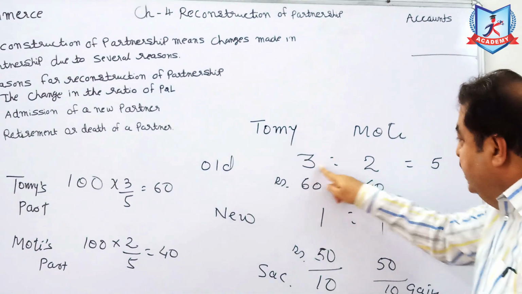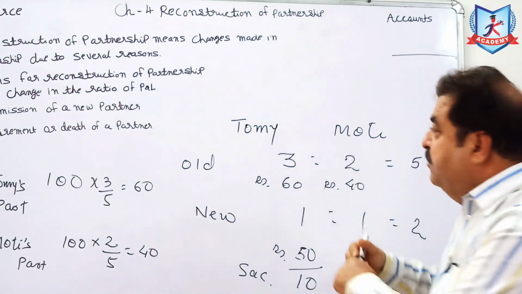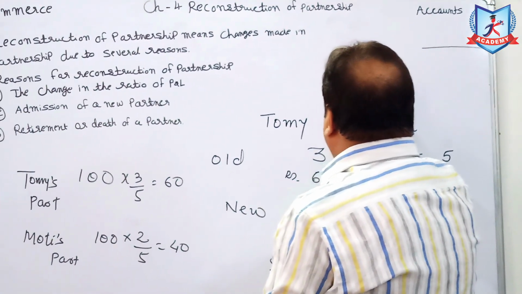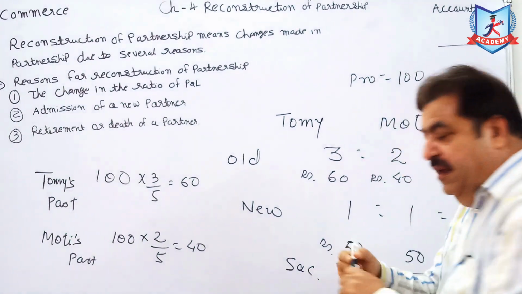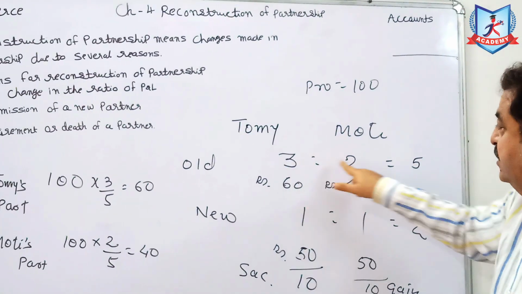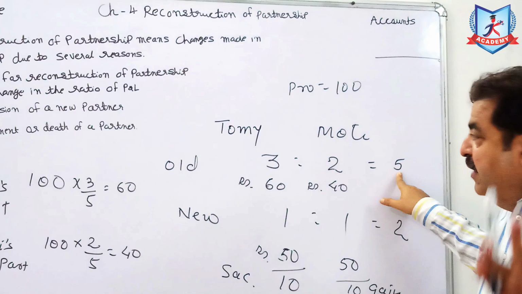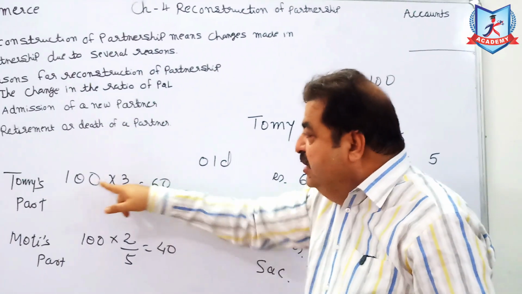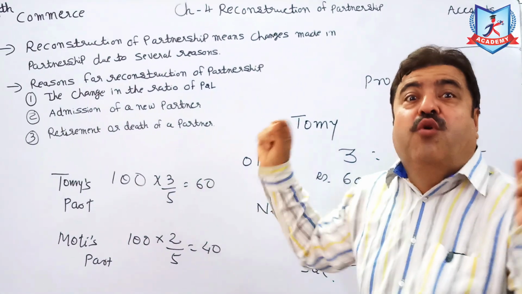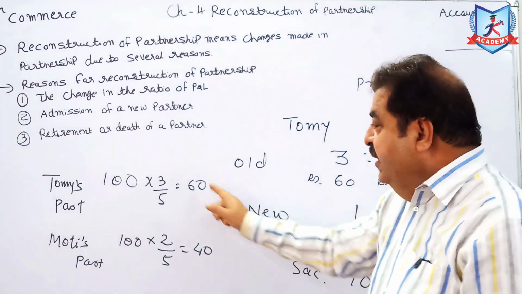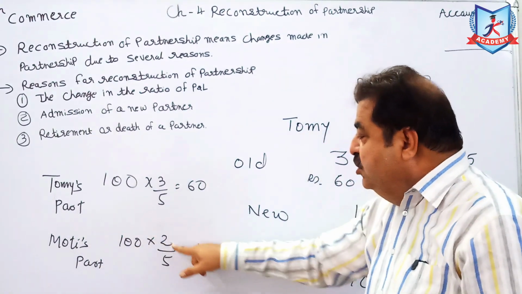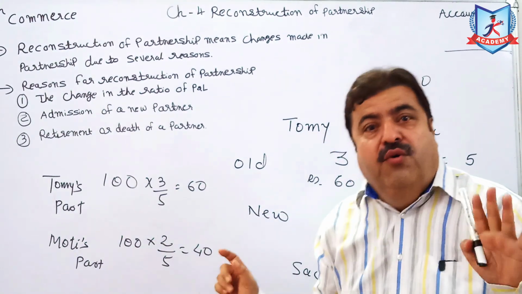The old ratio was 3:2. Suppose the profit is 100. So you have assumed a profit of 100 rupees, with ratio 3:2. Total proportion is 5. 3/5 into 100 is 60. This was the old share. Moti's part, 100 into 2/5, is 40. This is also old.